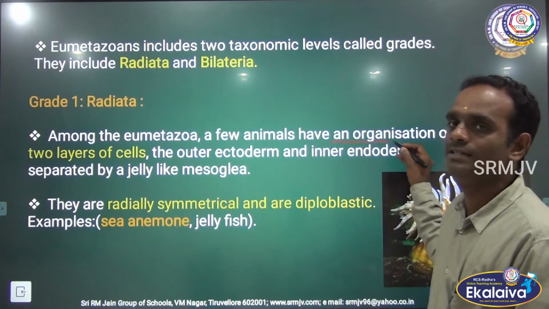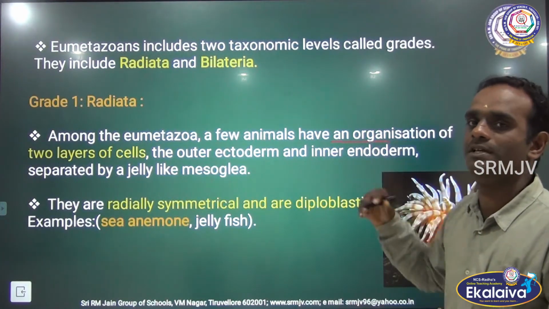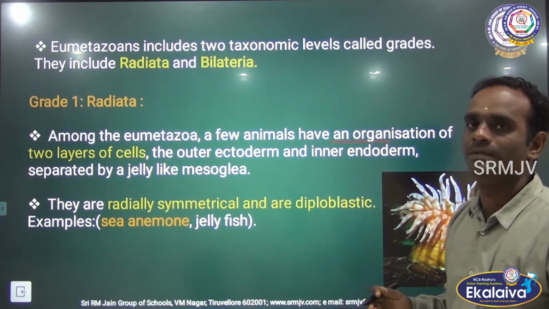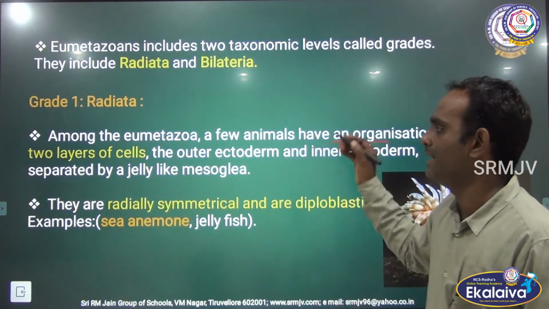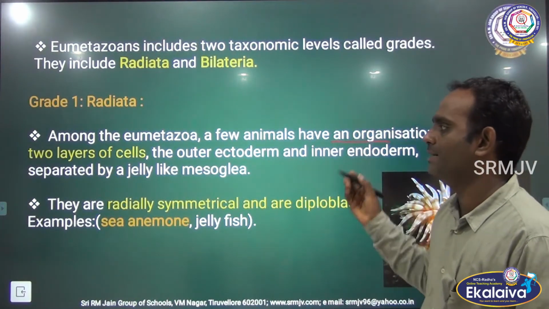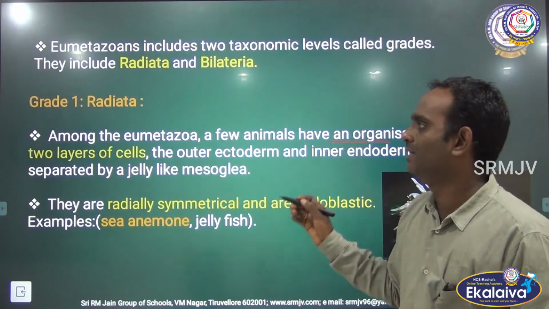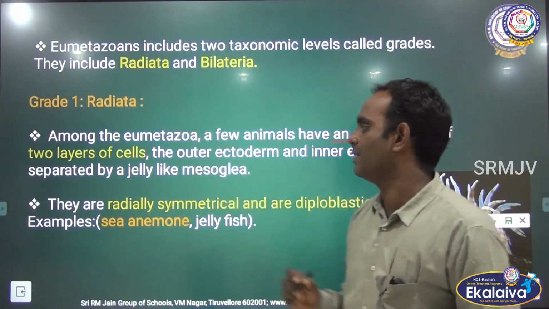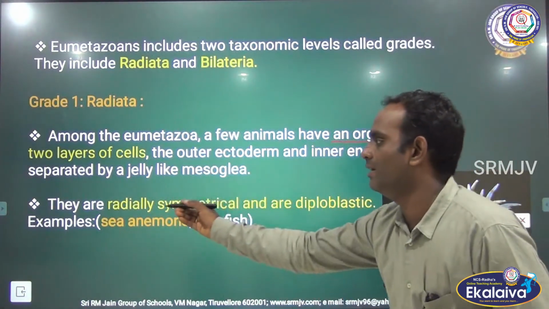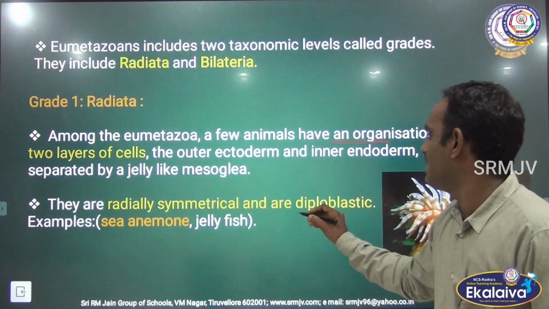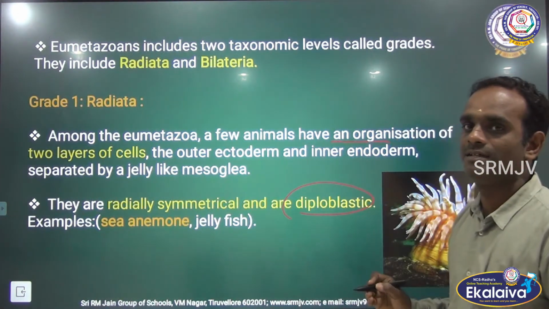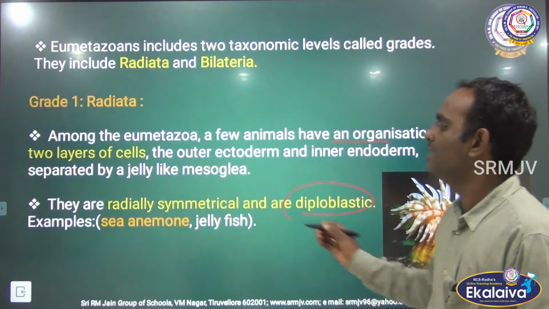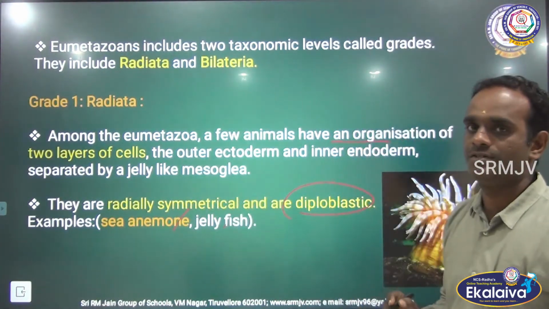That means organisms having two layers: one is ectoderm and another one is endoderm, the outer ecto and the inner endo. And they are separated by jelly-like mesoglea. They come under Radiata. They are radially symmetrical and diploblastic animals. It is seen in sea anemone and jellyfish.